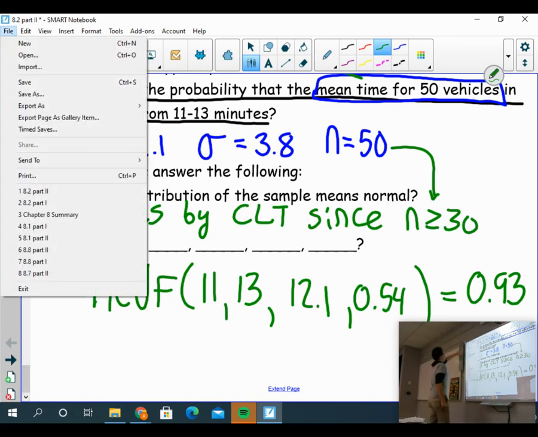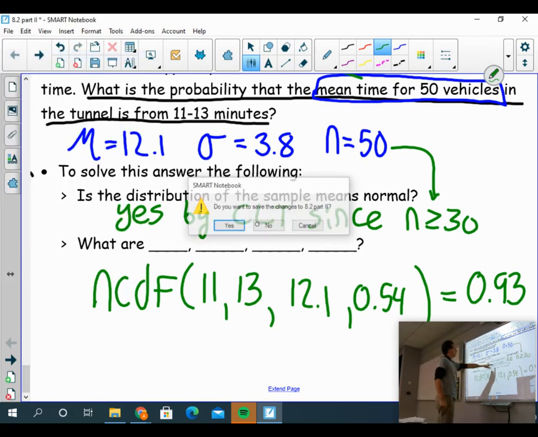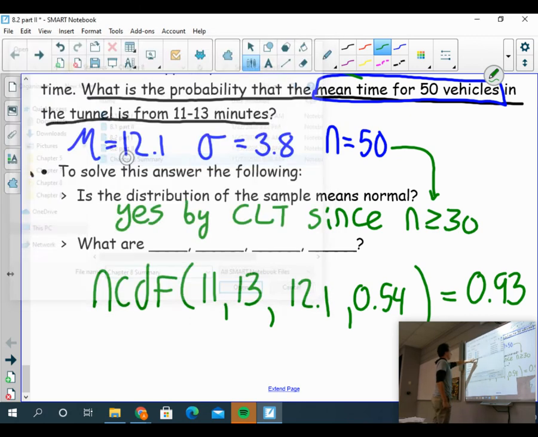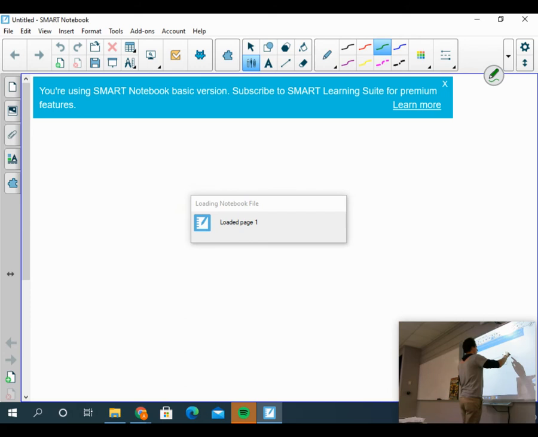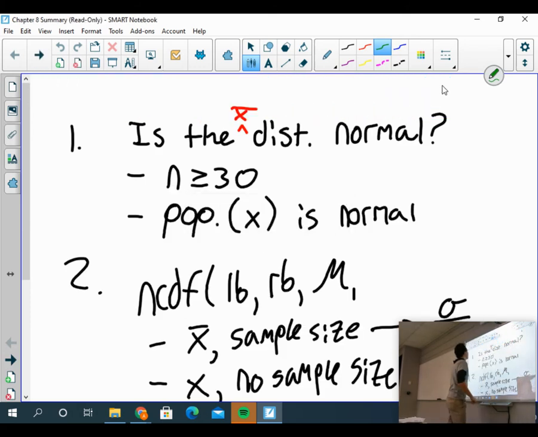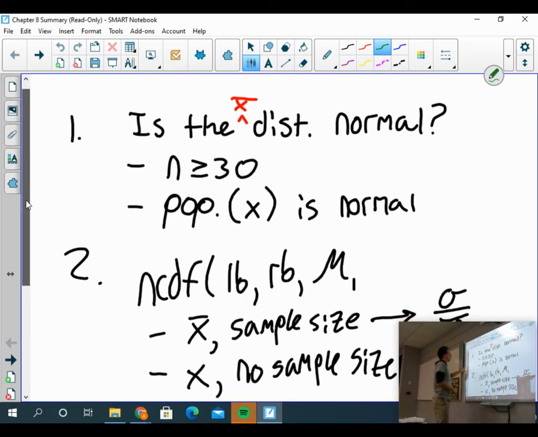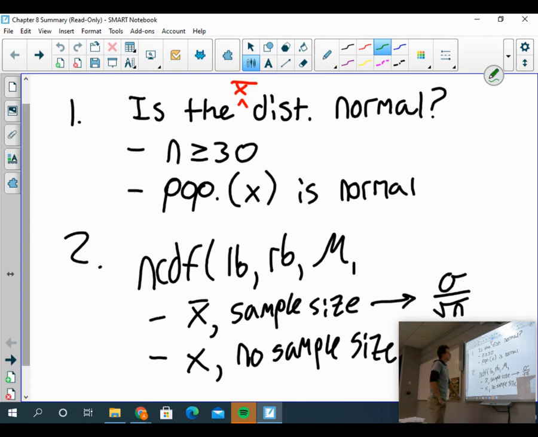So here's the whole summary of 8.2. Here's what you've got to know. The simplest way I can boil this down is the first question you ask yourself as you solve these problems: is the distribution of sample means, the X-bar distribution, normal?